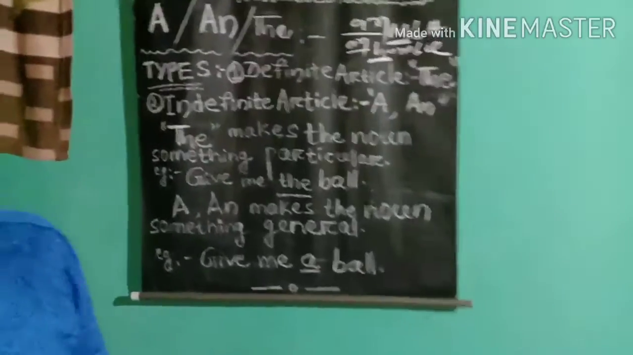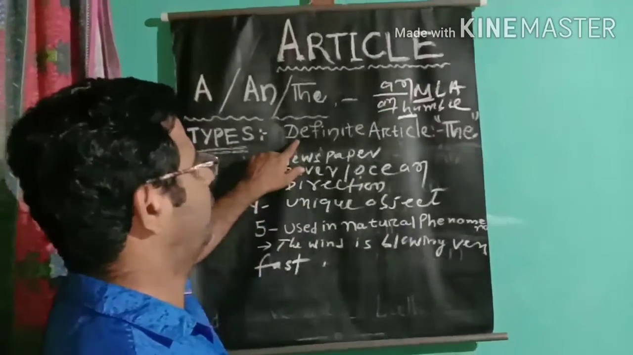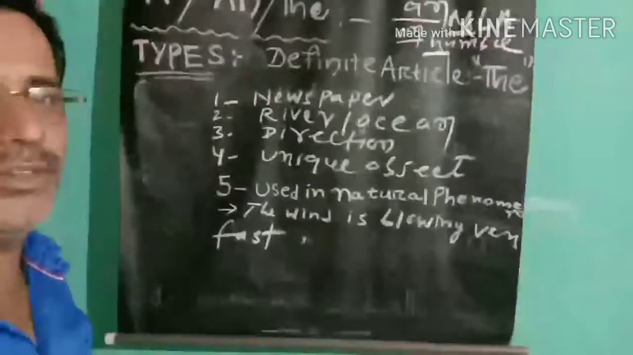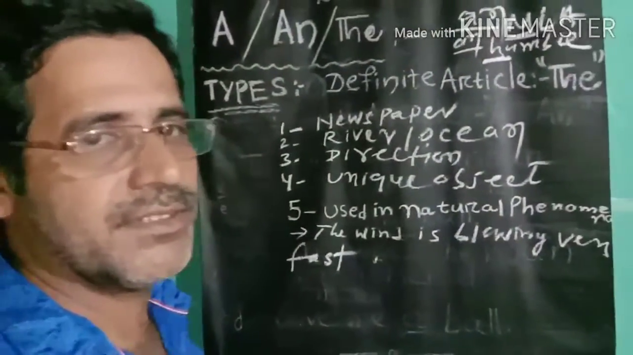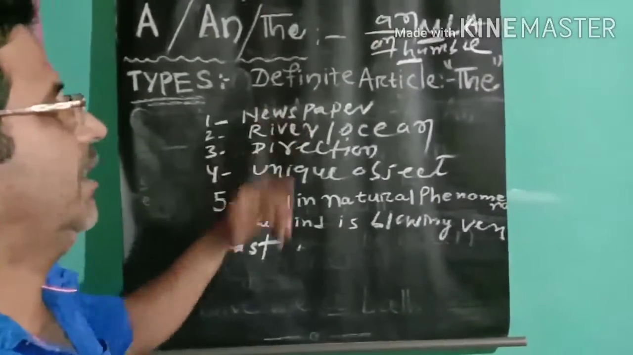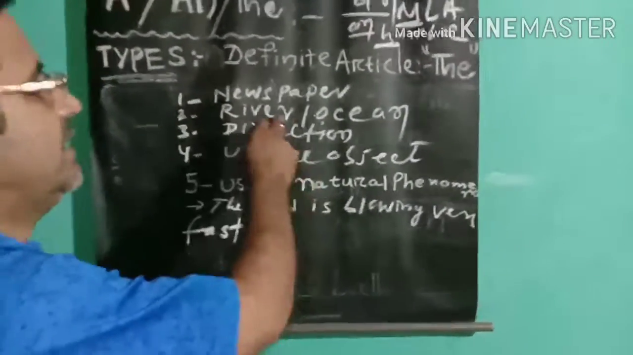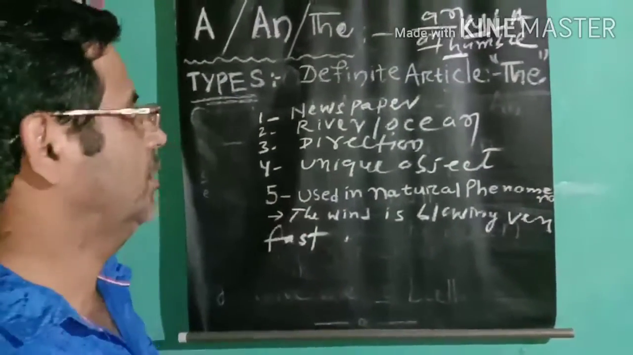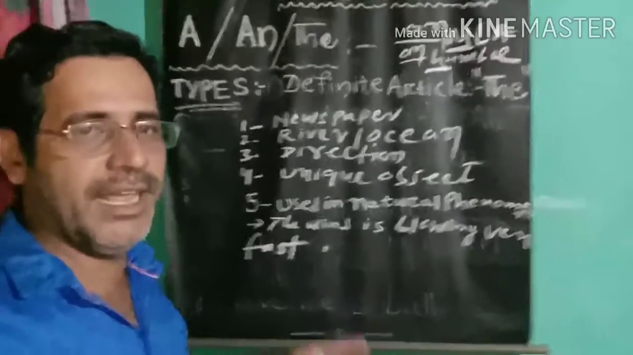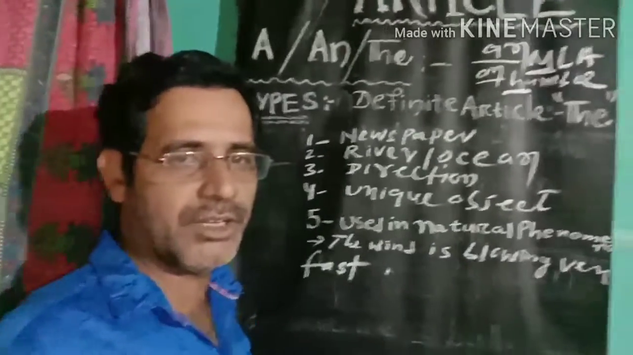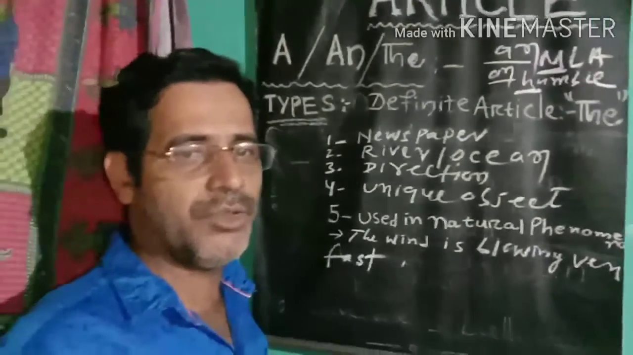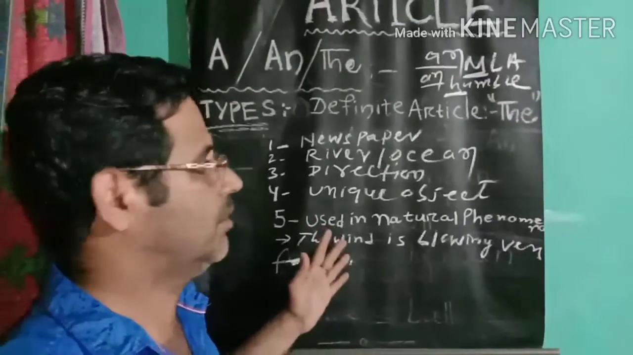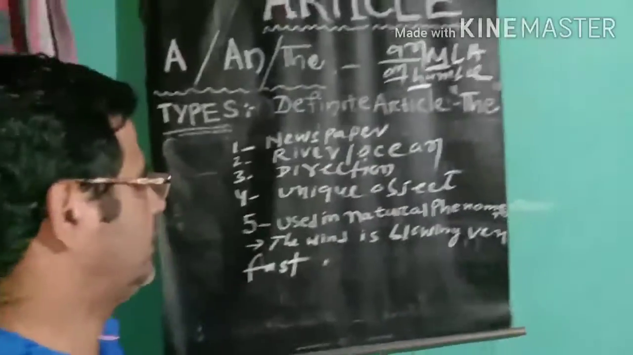In part 2, now we read the definite article, that is the. Some of the rules and regulations of using the article the. Rule number 1 is newspapers. Before the name of a newspaper we use the article the, like the Samaj, the Prajatantra, the Times of India, the Hindustan Times, etc. Before the name of a paper we use the article the.